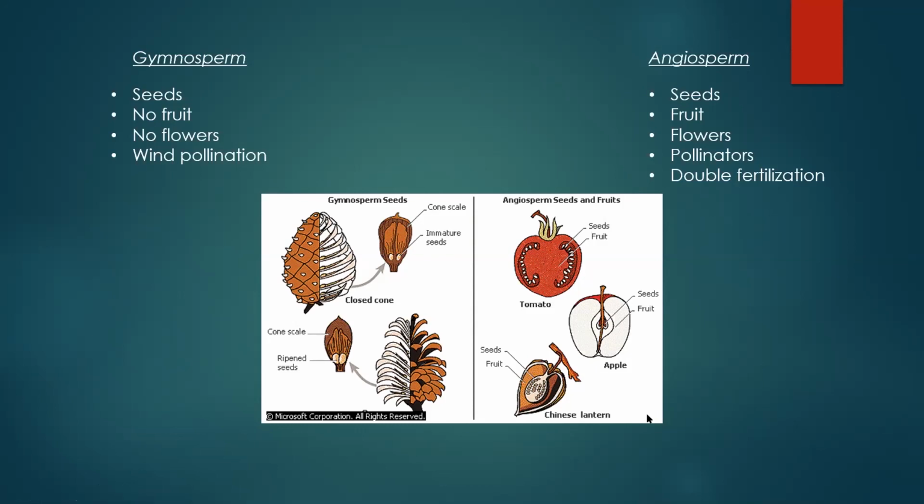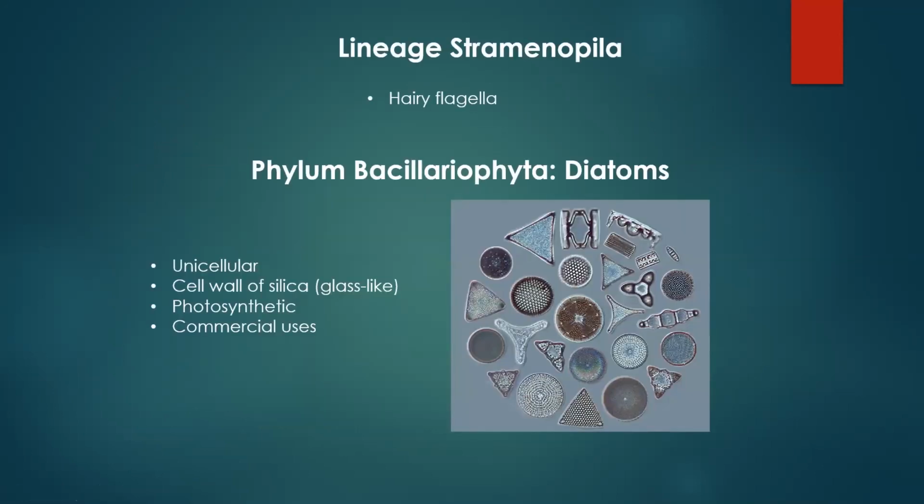So you could either have one seed or multiple seeds in this fruit, but they're going to be housed inside a fruit in some way. All right, that's it for the lineage Plantae. Now we're going to go over the lineage Strongymanipula. And remember, with our synapomorphies with the lineages, Strongymanipula has hairy flagella. That is their synapomorphy that really separates this lineage out from the other ones.